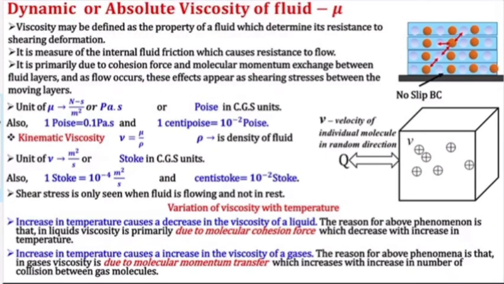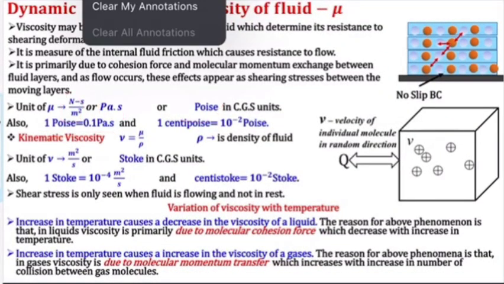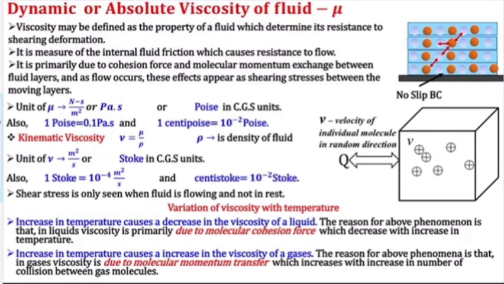Now viscosity has the unit of Pascal second, or Newton per meter square second. In the CGS system we have the unit poise, and one poise is 0.1 pascal second. In numericals, generally you will have values in poise, in CGS unit, but we always solve in SI unit, which is pascal second.